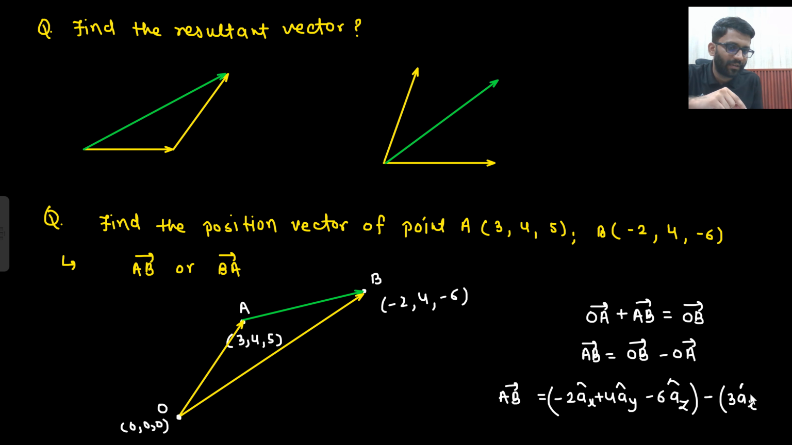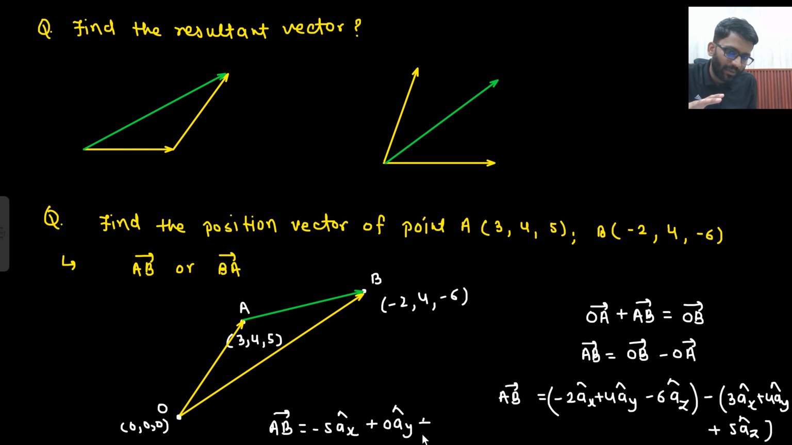So 3 AX cap plus 4 AY cap plus 5 AZ cap. So what do you get as your AB vector? So AB vector I am getting as minus 2 AX cap minus 3 AX cap. So minus 2 and minus 3, the AX cap can come common, so minus 5 AX cap. 4 minus 4, 0, so 0 AY cap plus minus 6 minus 5, so you are having minus 11 AZ cap.